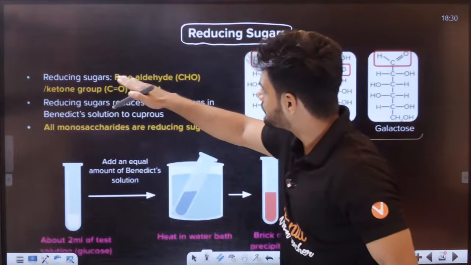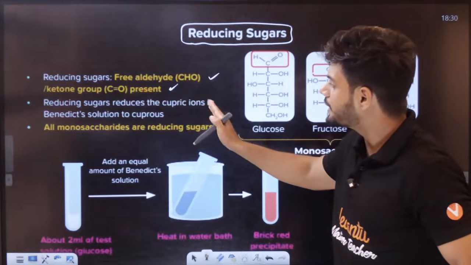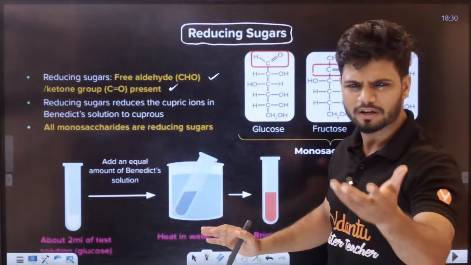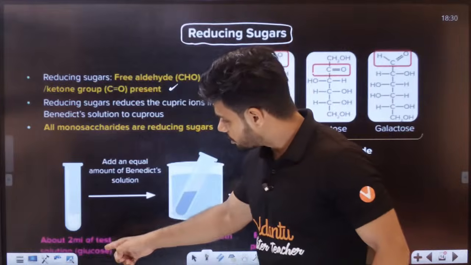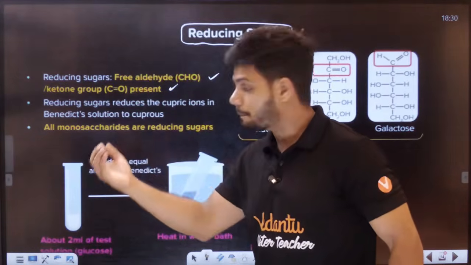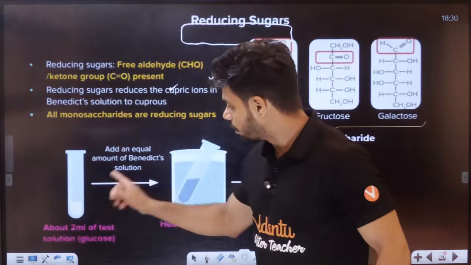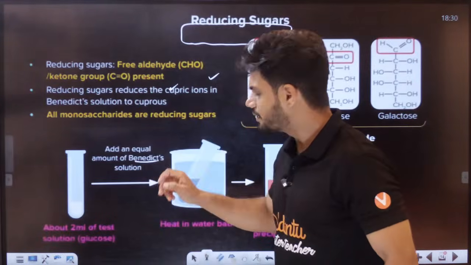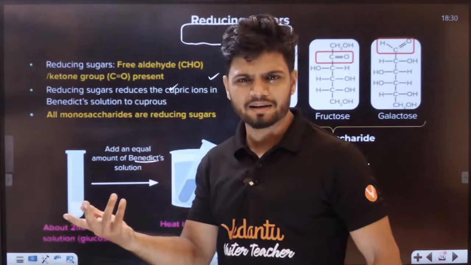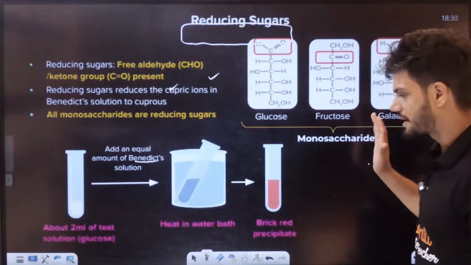So a reducing sugar has a free aldehyde or a ketone group. A reducing sugar reduces the cupric ion to cuprous ion. It is a very simple experiment. In a test tube, add 2 ml of Benedict solution and 2 ml of a monosaccharide, let's say glucose.